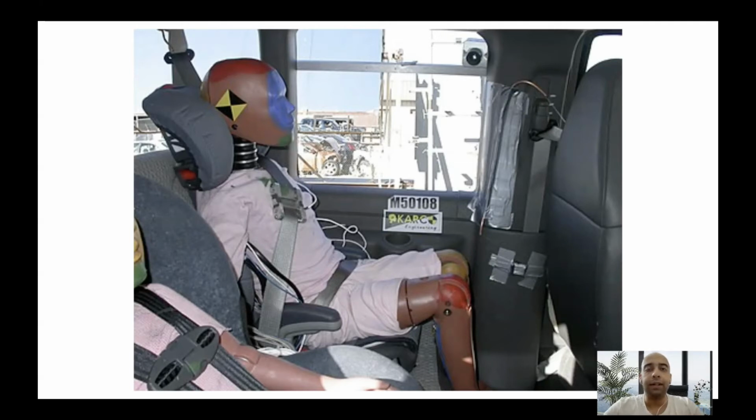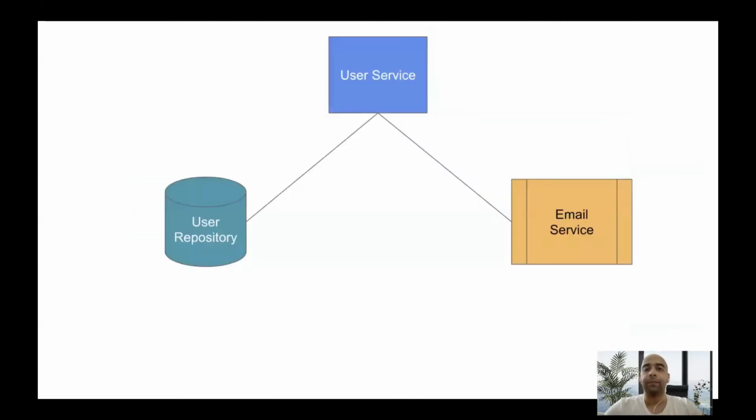So how does that translate to our scenario? Here, the user service is the subject under test and the email service is a dependency. So can we do something similar to what car companies do? Can we replace the email service by a dummy email service and put sensors in that dummy email service that can capture data on how many times an email was sent and with what email body was it sent, and to which sender?